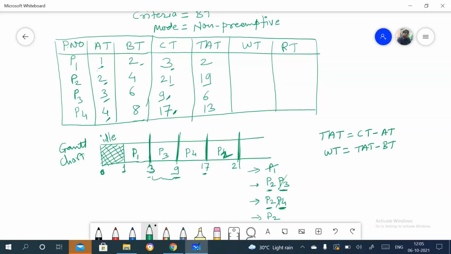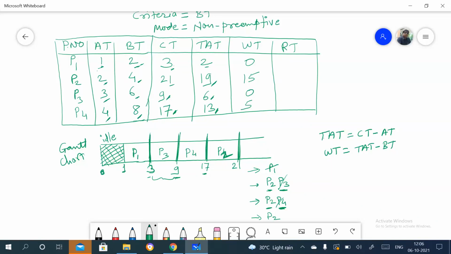Right? Now waiting time is turnaround time minus burst time. For P1, turnaround time is 2 and burst time is 2, so 2 minus 2 is 0. For P2, turnaround time is 19 and burst time is 4, so 19 minus 4 is 15. For P3, turnaround time 6 minus burst time 6 is 0. For P4, turnaround time is 13 and burst time is 8, so 13 minus 8 is 5.